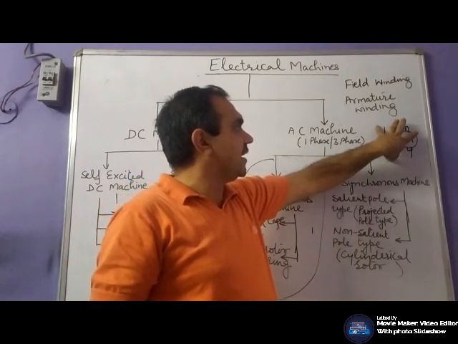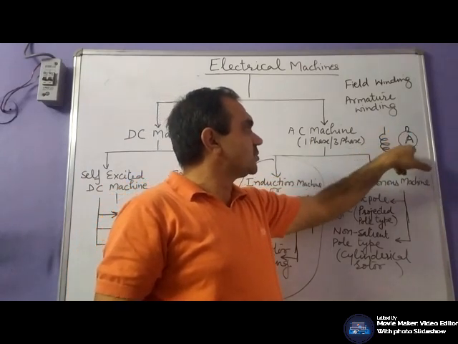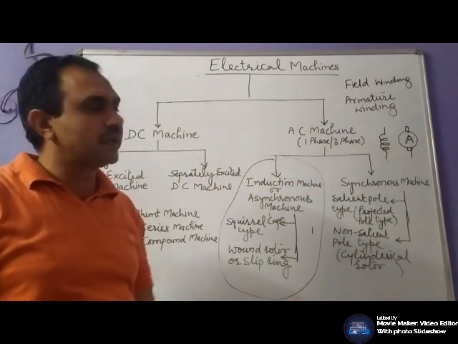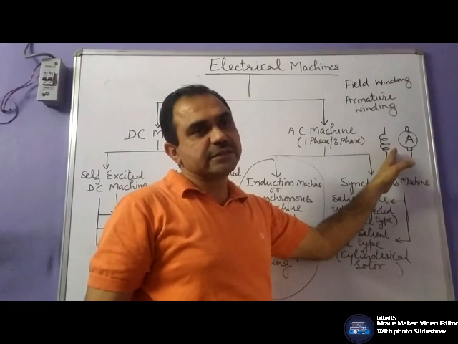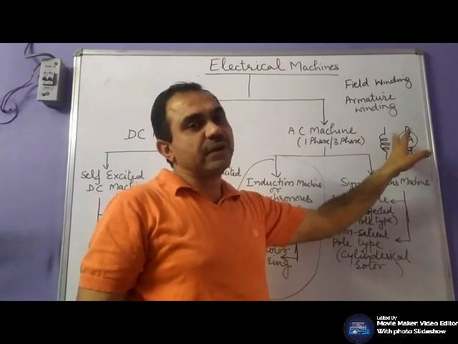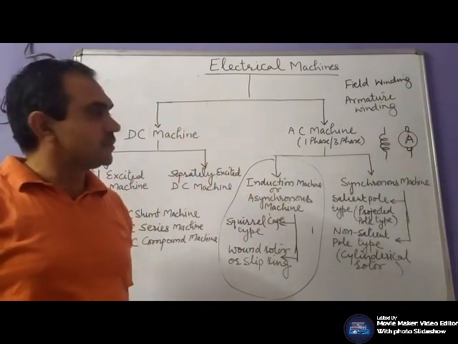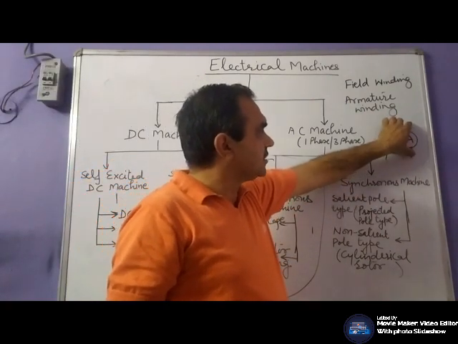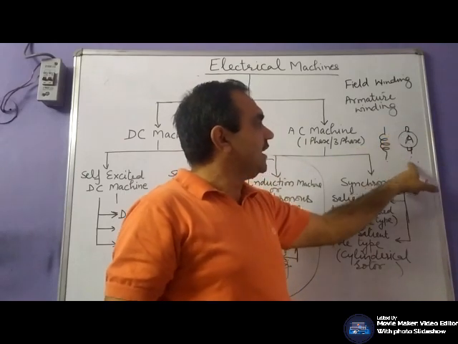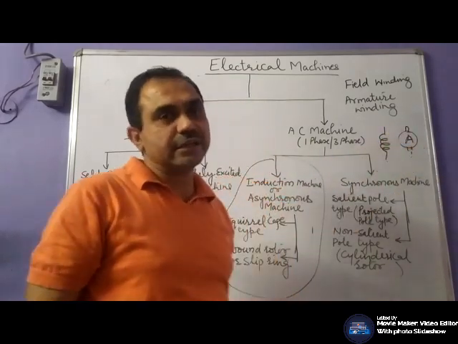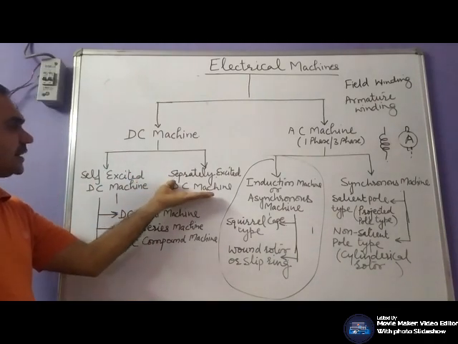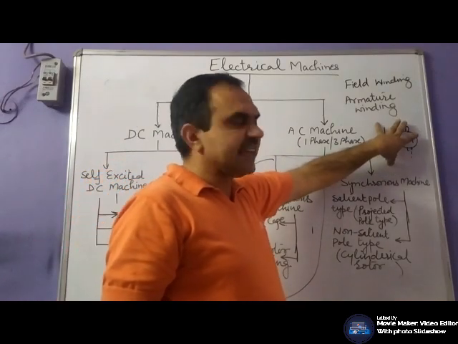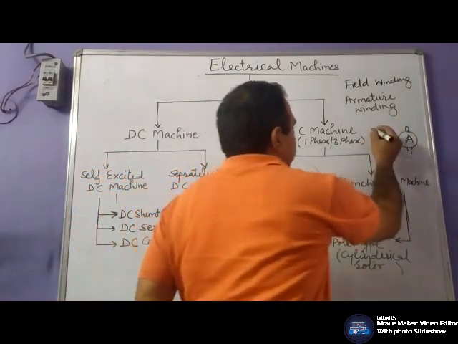It means its field winding would be supplied from the same source to which the armature winding is connected. For example, in case of a motor, both armature and field would be connected with the same source. Whether it is a generator, its field winding would be supplied by the EMF induced in the generator. Whereas in case of a separately excited DC machine, its field winding is excited by a separate source of supply.